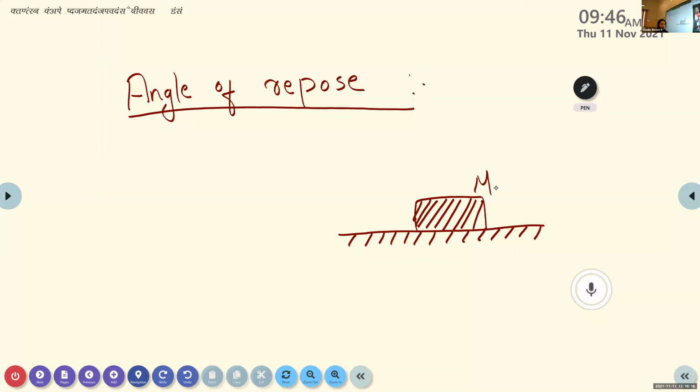Then students, what do you think? What is the angle between the object and the horizontal surface now? It is equal to 0 degrees, right? The angle between them is equal to 0 degrees.